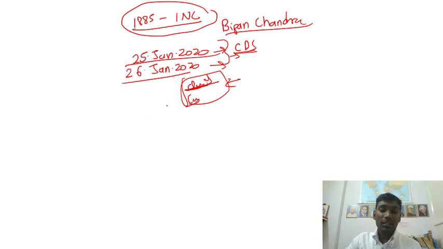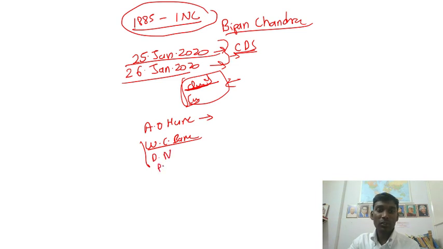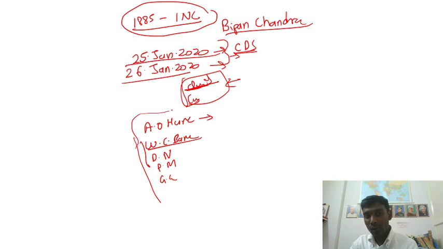Moving on to the topic, the Indian National Congress: you have persons like Allan Octavian Hume, a retired British civil servant, who gave the idea for the formation of the INC. And then you have Vyomesh Chandra Banerjee, who became the first president. Here you have to remember the names of leaders like Dadabhai Naoroji, Firoz Shah Mehta, and Gopal Krishna Gokhale. The list is very long.